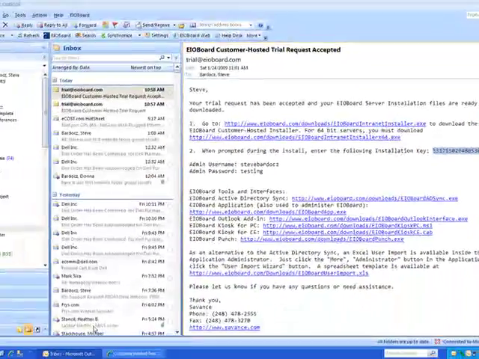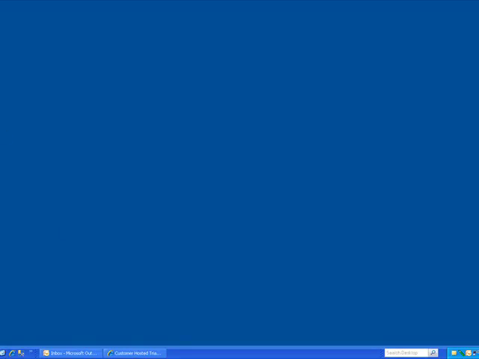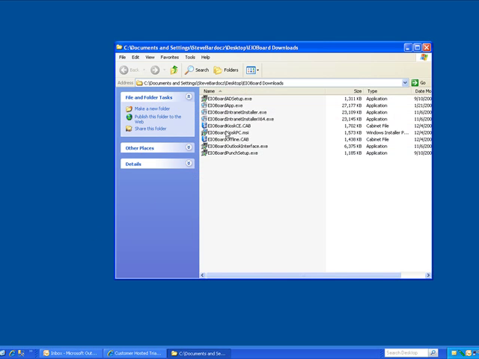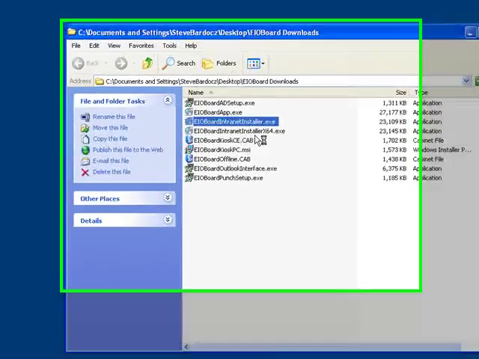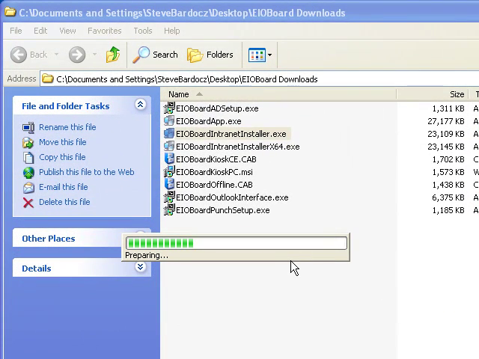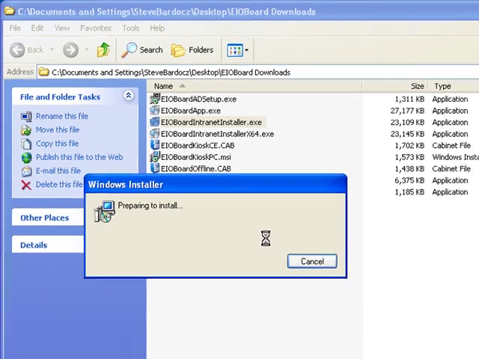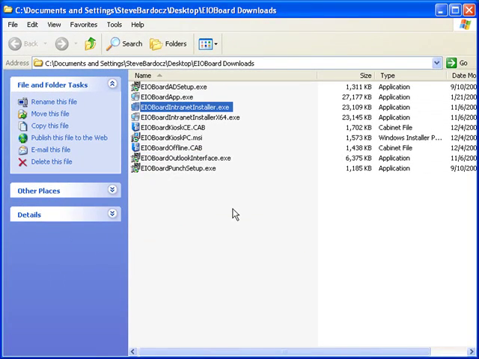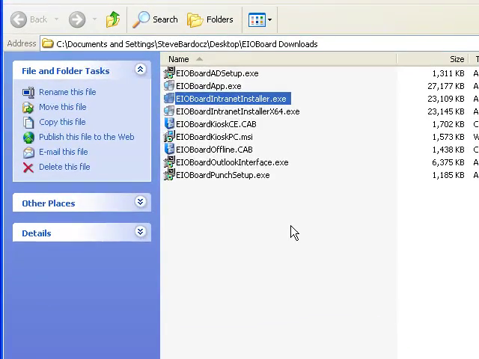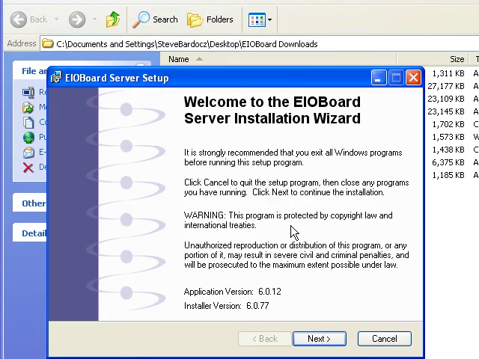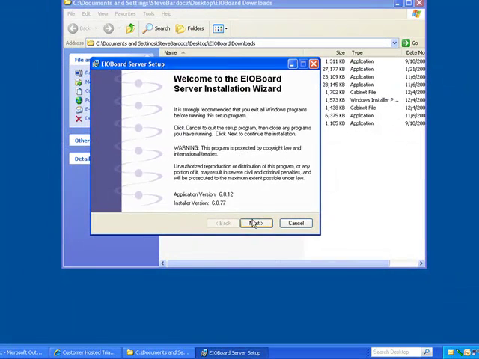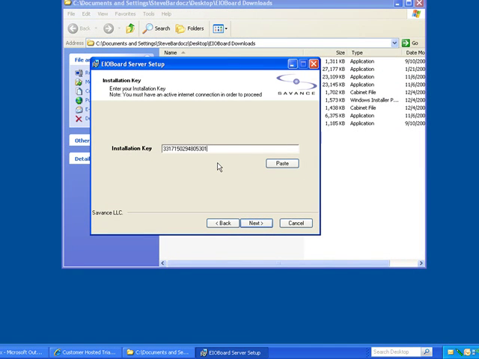Now, I've gone ahead and downloaded everything and put everything in this folder here. So the first thing I'm going to launch is the Intranet installer. Now when I launch that, it's going to go ahead and basically walk you through a similar wizard as if you're installing a simple application. Obviously a little more detailed since there's a lot of options as you're installing this, but that's the reason why we're going to take you through the options here.